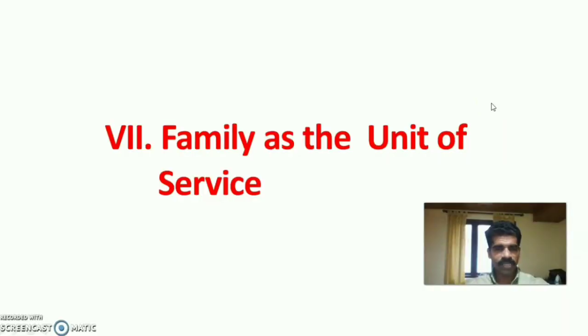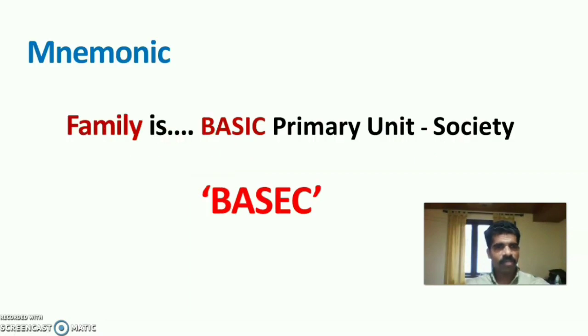The next topic is family as the unit of service. In all community health services, the approach is family centered. So family is considered as the unit of service. I have made a mnemonic. Family is the basic primary unit in the society. So the mnemonic is BASE, B-A-S, and instead of I made E. So you have to remember it as B-A-S-E-C. Let us expand.